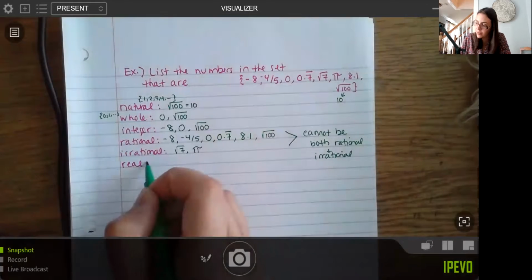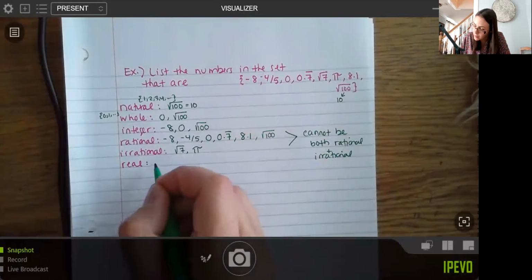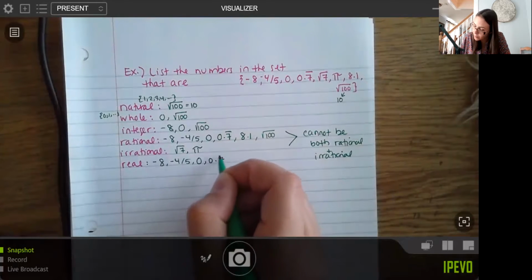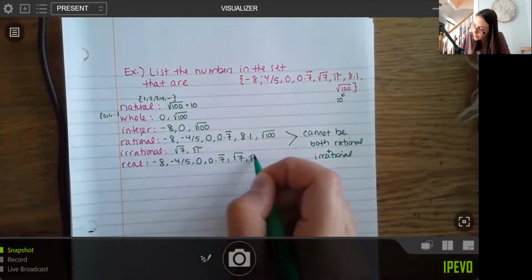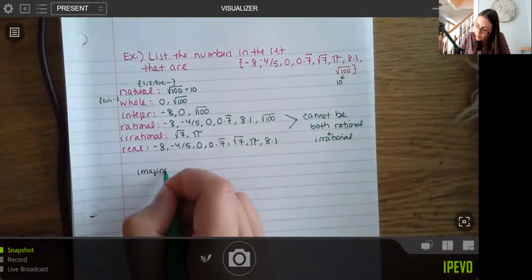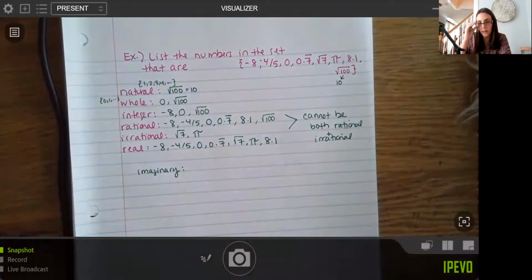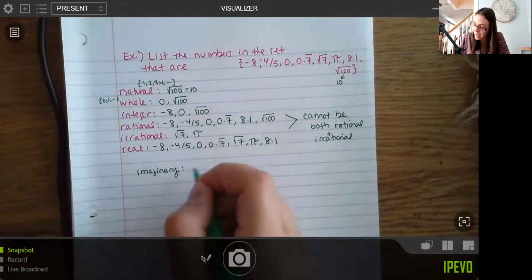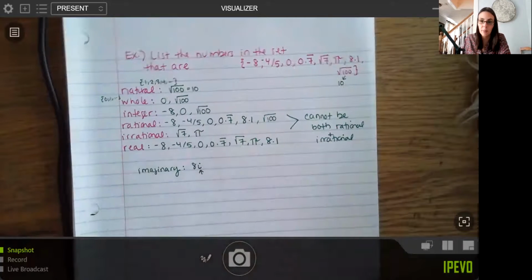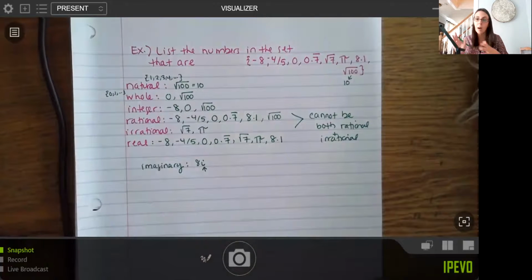And then finally, for our purposes, all these numbers are real, as long as it's not imaginary, which we haven't learned yet. Just as a side note, if you see something that is imaginary or even complex, we use that term, they're not quite the same, but they're very similar. You're going to see an i in it. For example, something like 8i, and we use that i to represent those imaginary numbers or imaginary parts. So for our purposes right now, everything you're going to see is real. So it won't be as bad. You don't have to worry about that. That will be an easy one for you to fill in.